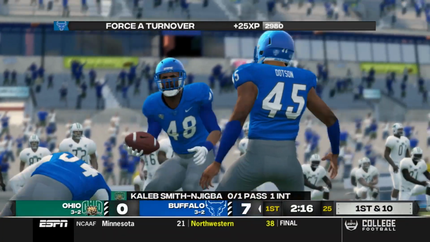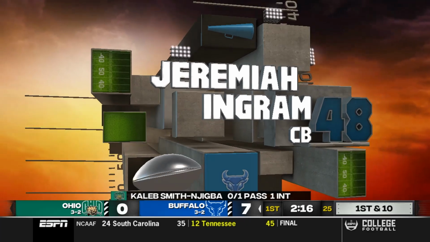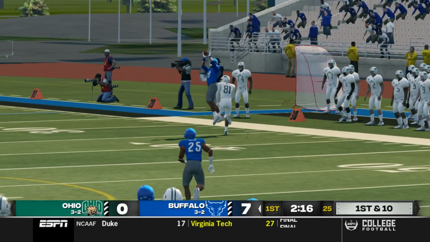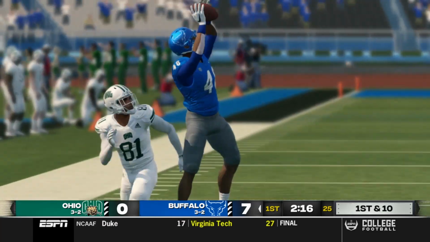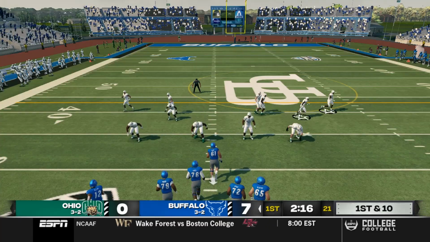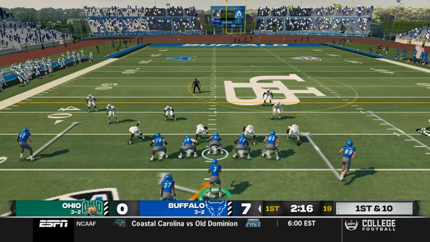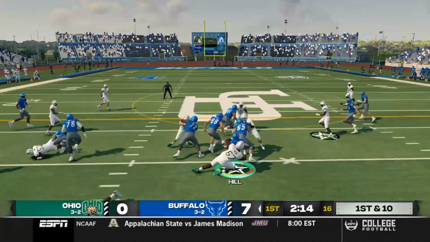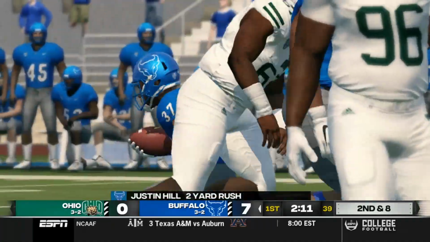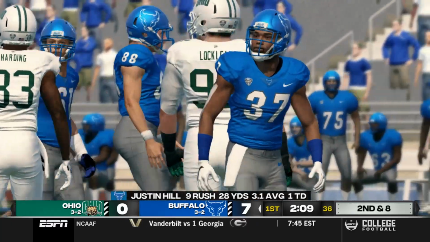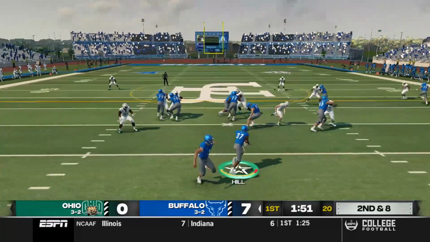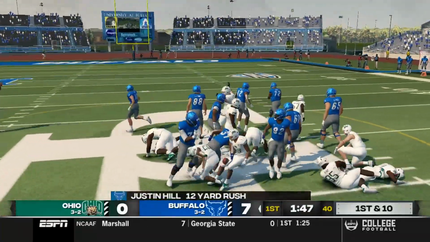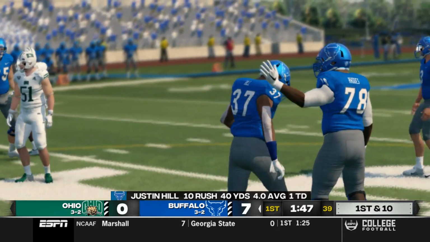Why did they call him down there, though? Jeremiah Ingram with a beautiful pick, but I don't see how he was down. Oh, I do. His knee glitched. The Bulls offense comes out here in excellent field position for their second drive. Justin Hill gains 2 on the play. And I guess maybe not excellent field position, but they came out in good field position considering they got the ball back quick, I guess is how I meant to say it.